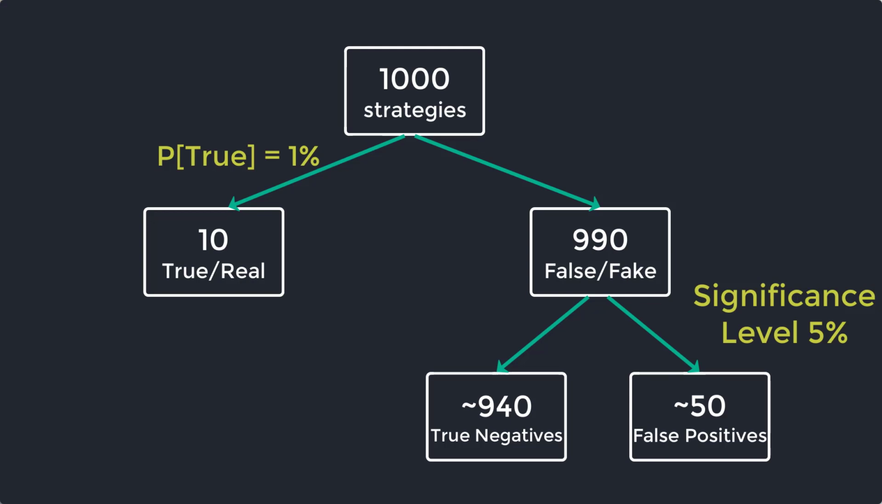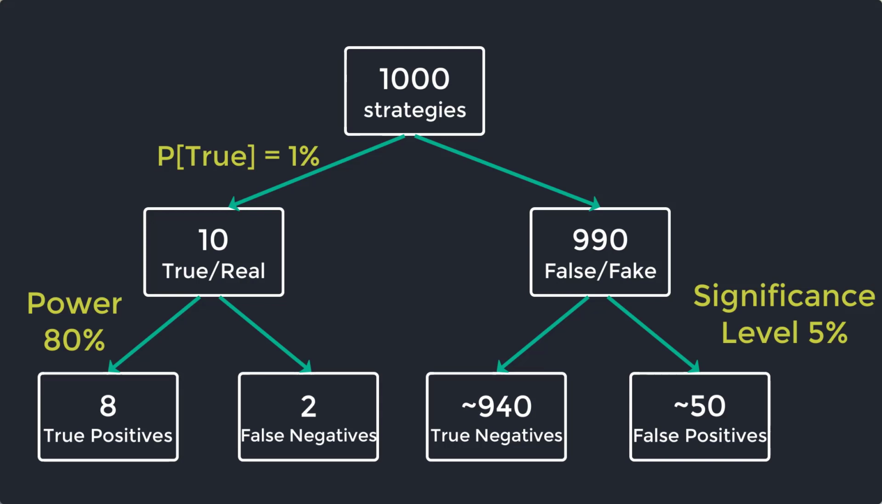If we have a power of 80%, which just means if we have 10 true strategies, what percentage of that would we like to correctly identify as being statistically significant? So 80%, so 8 out of 10, we would be finding 8 true positives.